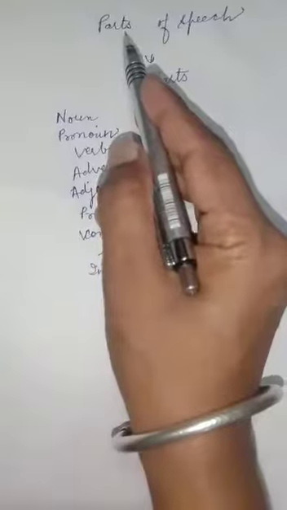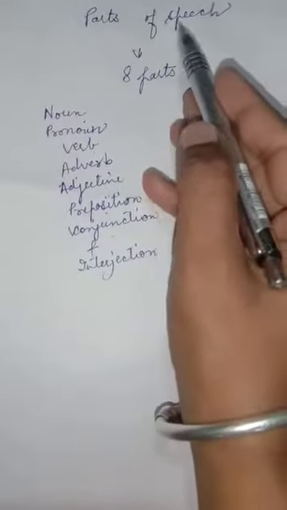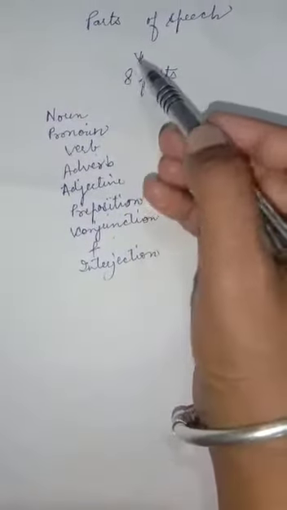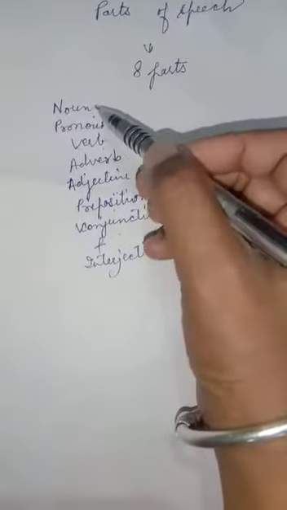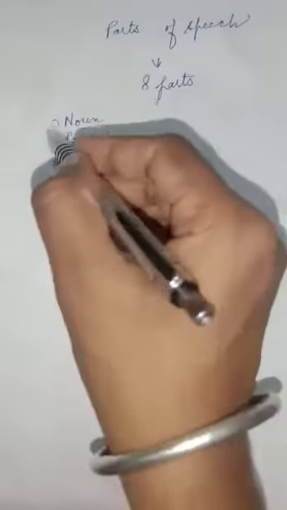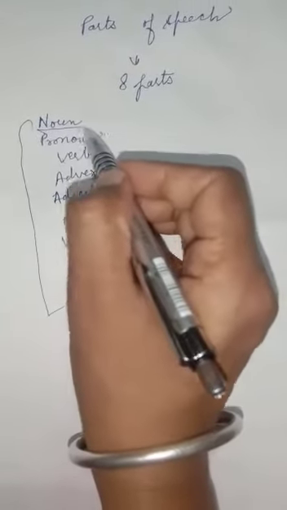Why they are called parts of speech? Because we are using them in our speech, and in grammar they are given some name and they are here. So the very first part we are going to do is noun.